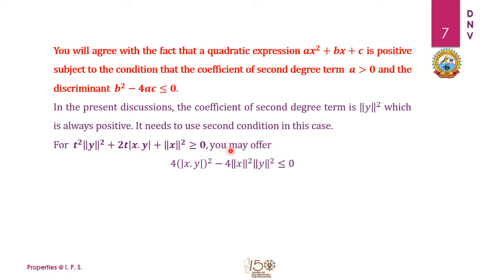So what we get with the help of this inequality is the square of the coefficient of t, that is 4 times the square of the absolute value of x dot y, minus 4ac, meaning 4 times a, norm y square, and c, norm x square. So I write 4 times norm x square norm y square, which is less than or equal to 0.